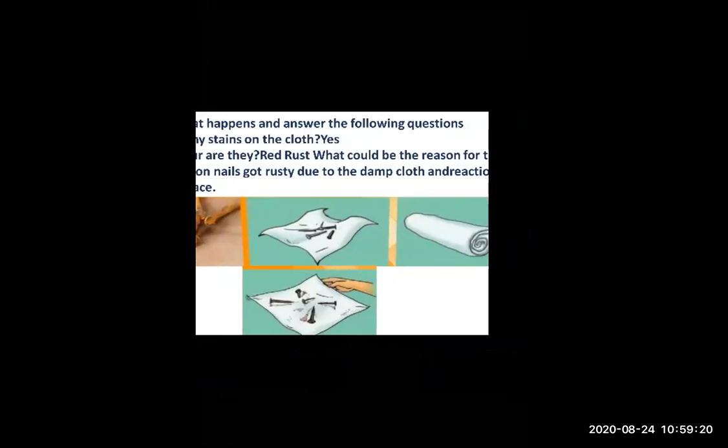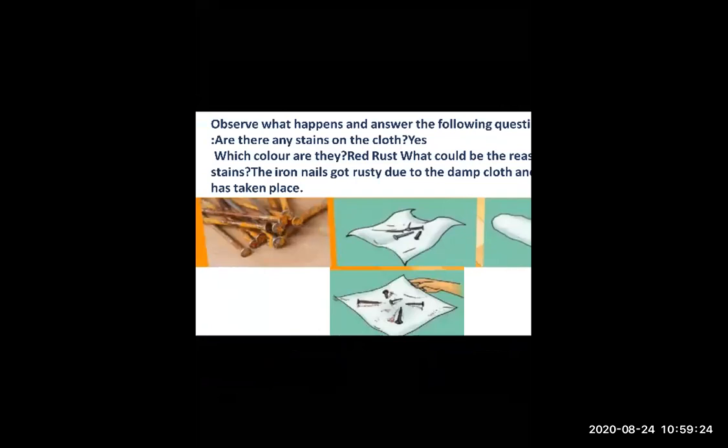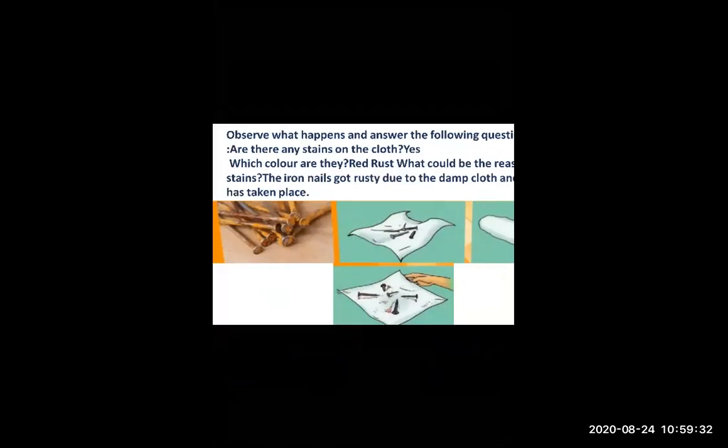Here the experiment number 2 is there. So just look over here. If I take some nails and put them on a wet cloth, and after that I roll that cloth, and after 1 or 2 days, when I opened that cloth, I saw some red marks.